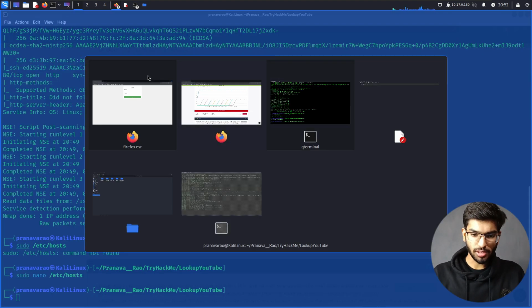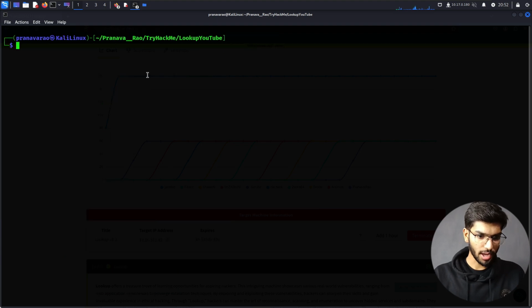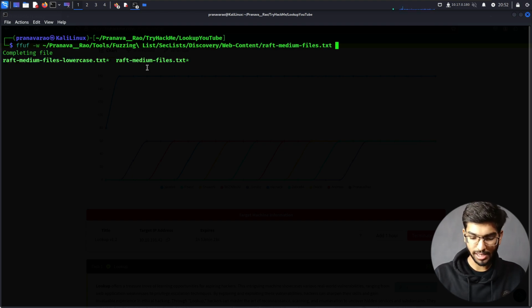So what we'll do is let's do some fuzzing for this application. Let me clear up my window. Let's do some fuzzing with ffuf. The wordlist I'm going to specify is from SecLists: tools, fuzzing list, SecLists, Discovery, Web-Content, raft-medium-files.txt, and let me specify my target, http lookup.thm, and let it fuzz for some files.